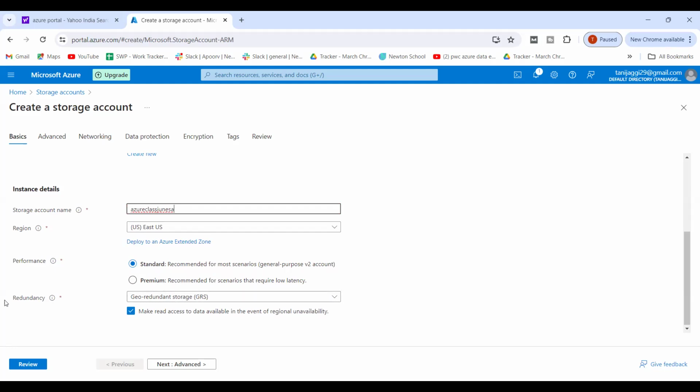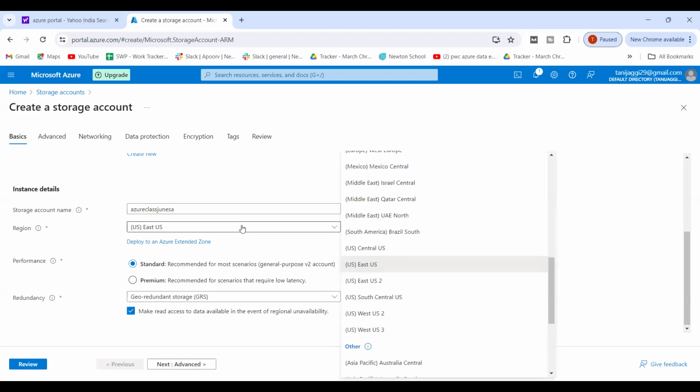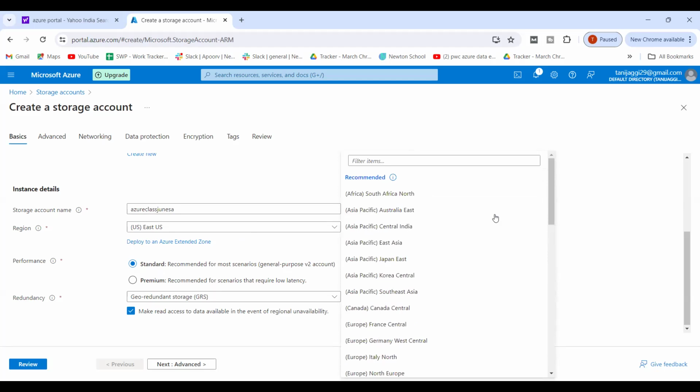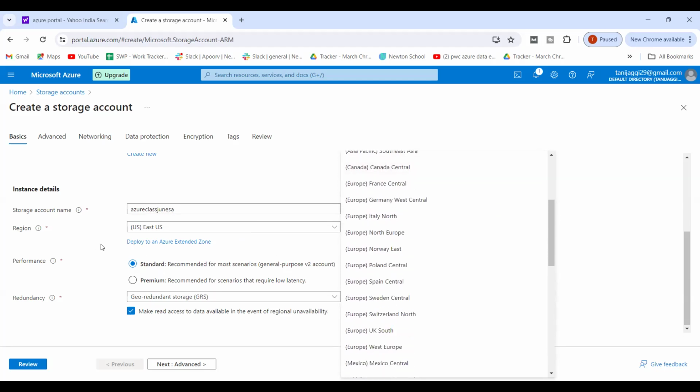Ma'am, why do we keep the East US region? Sorry? Why do we normally keep the East US region? It's the default region, right? It's the setup that we basically use as standard. But if you want, you can change it as per the client requirement or as per the project. But the standard is East US.